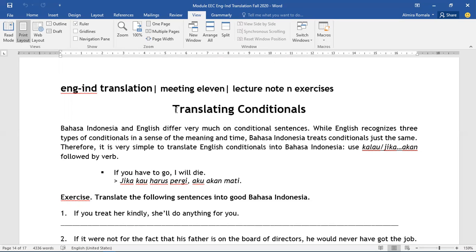But in Bahasa Indonesia, as we don't have those systems, we translate every type into just "kalau" or "jika" and "akan." For example, if you have to go, I will die. "Jika kau harus pergi, aku akan mati." So whether it is type 1, type 2, or type 3, they are all just the same in Bahasa Indonesia.